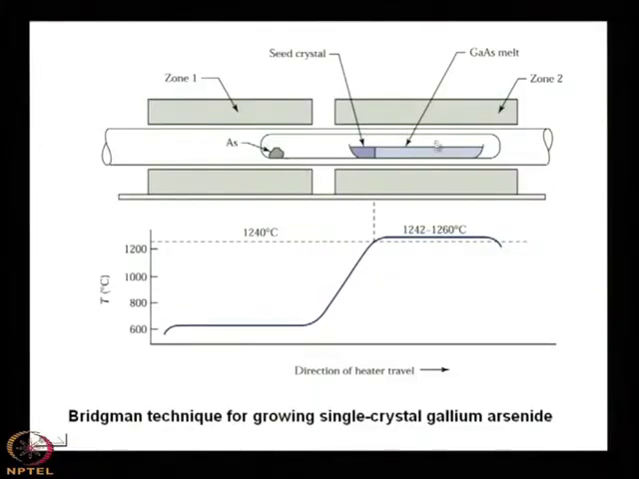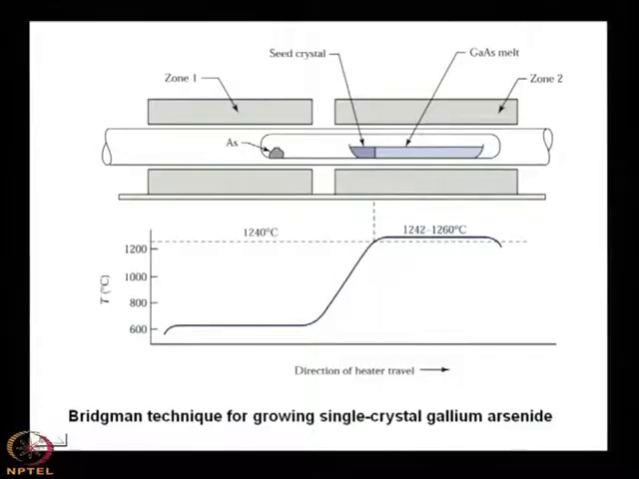So, first you keep gallium here and arsenic here, then what will happen? Arsenic vapor will be produced, and gallium is there, so there will be gallium arsenide synthesis. The first part is the synthesis, not the single crystal. Our aim is to grow the single crystal, but first you have to synthesize gallium arsenide polycrystalline material.